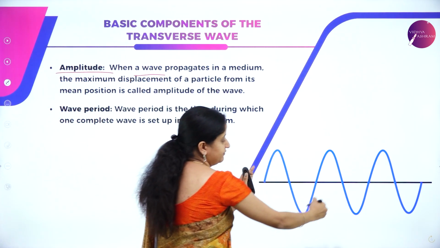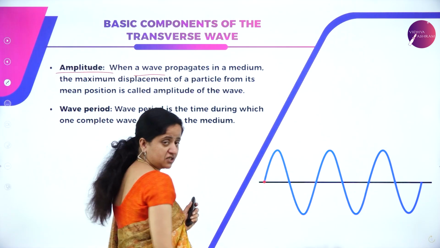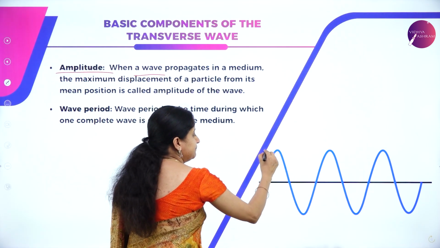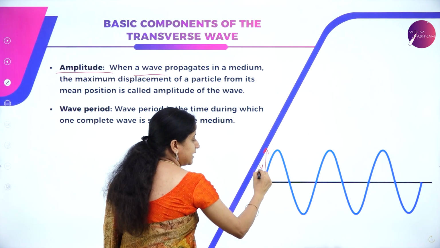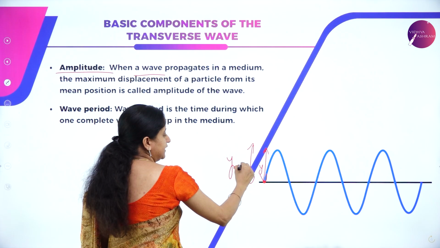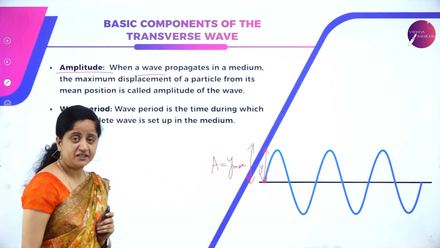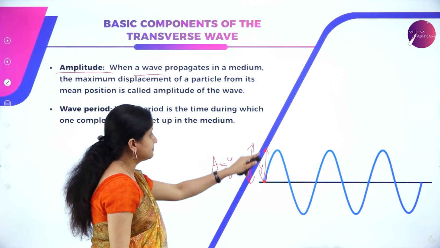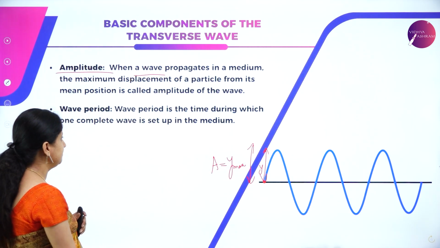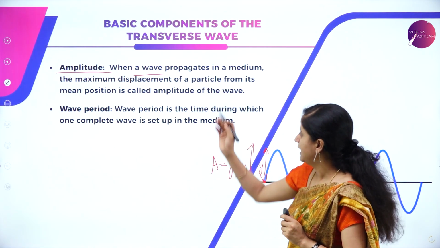So for example, if this is the wave propagating in a medium, here is the mean position of a particle. This is the maximum displacement of a particle. The maximum displacement Ymax, I'll call it Ymax, is nothing but the amplitude. So amplitude is basically the maximum displacement of a particle from its mean position when the wave is propagating in a medium.